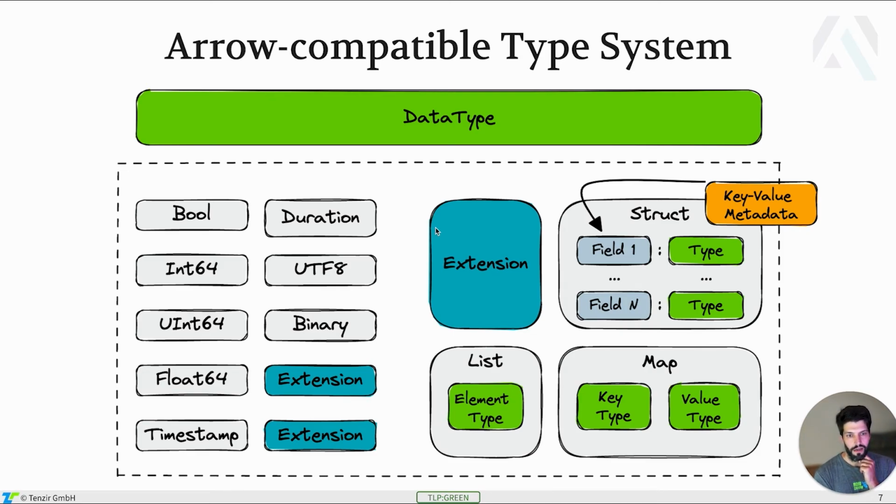And the challenge was really to bring in the key value metadata, which in Arrow is only possible to include in a struct type or in a schema that is basically a struct type plus metadata. But now we were able to use that interchangeably and could find a way to represent the exact model that we had in mind.